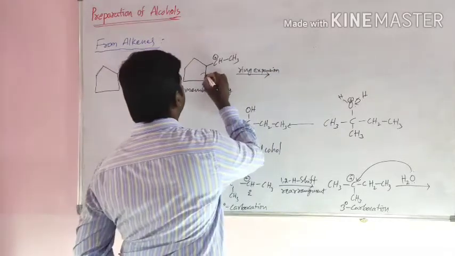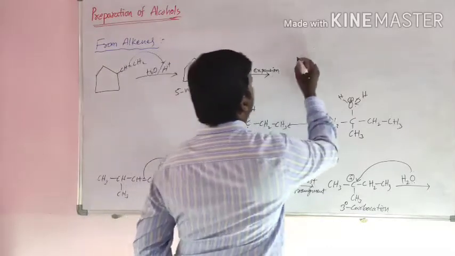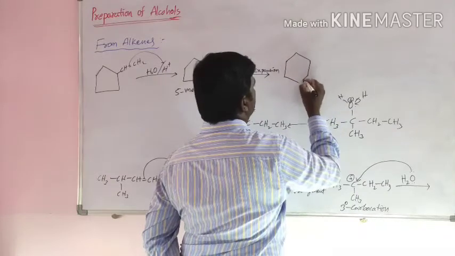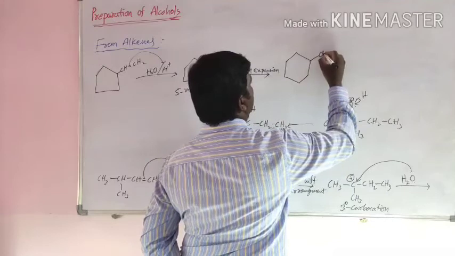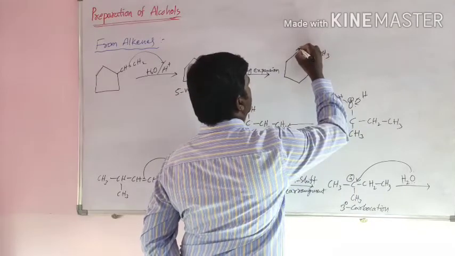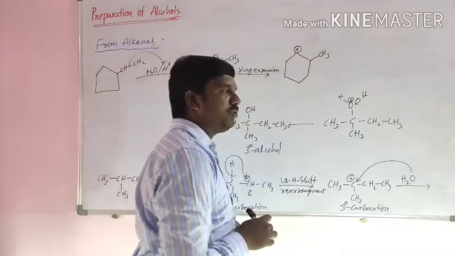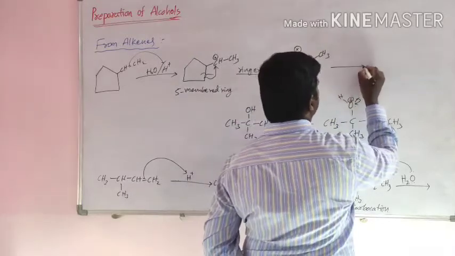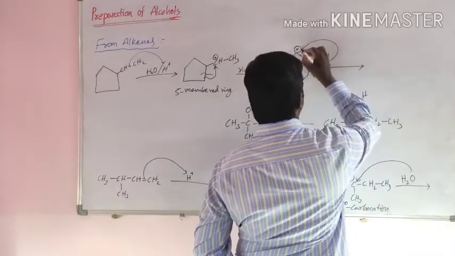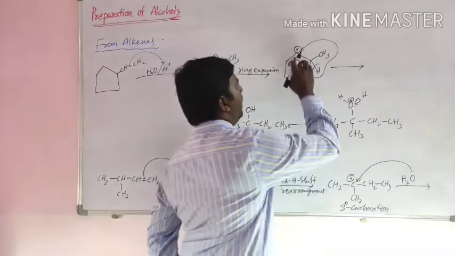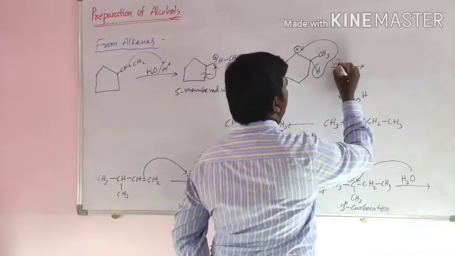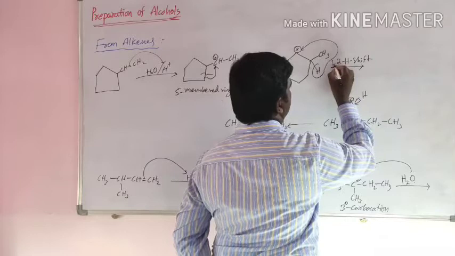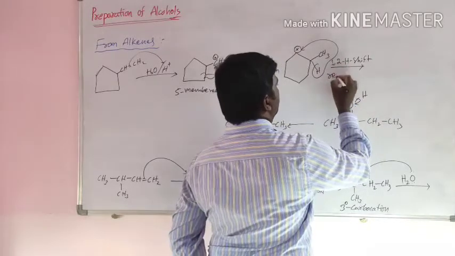What happens here? The compound formed is a 5-membered ring. This is CH3 and this carbon contains a positive charge. In the next step, this hydrogen shifts towards the carbocation. It is 1,2 hydride shift. Rearrangement.